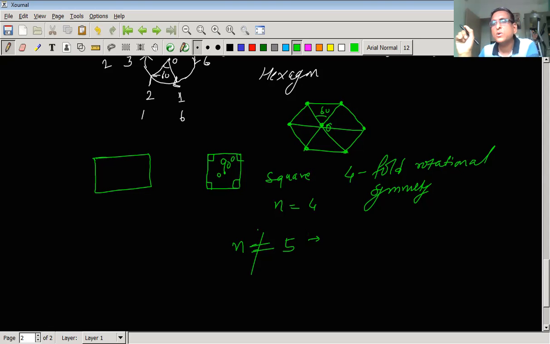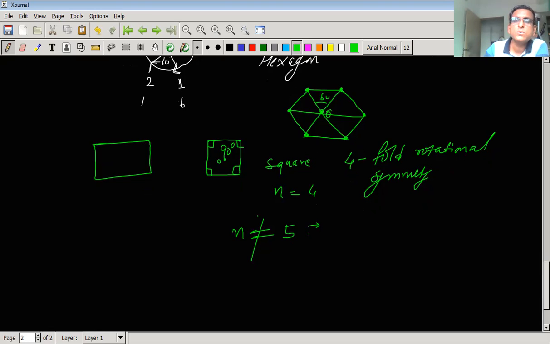Why it is not compatible with translational symmetry, that we will now see.